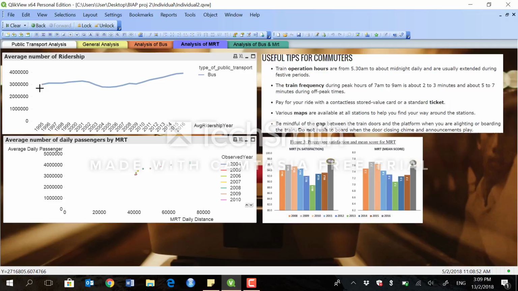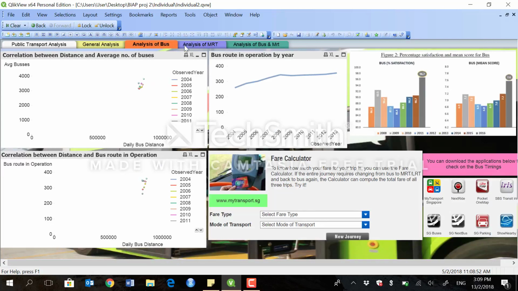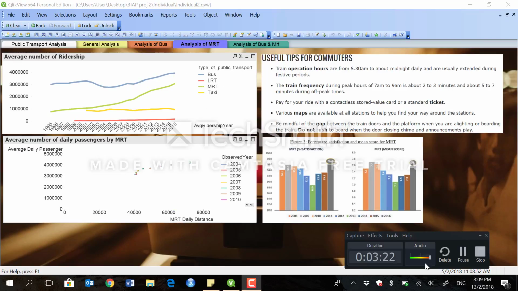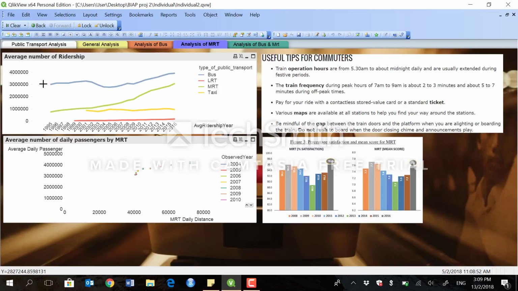We can tell that there's an increase in the number of MRT, because basically we can tell the average number of ridership here. For example, for the type of public transport, bus has the most, so it means that most people take the bus as compared to the LRT, because LRT is relatively new, so not many people will take the LRT.